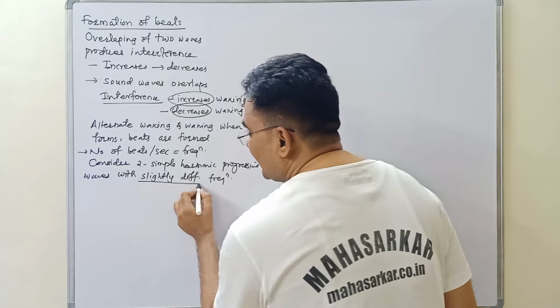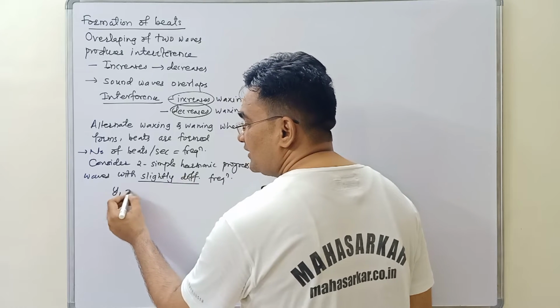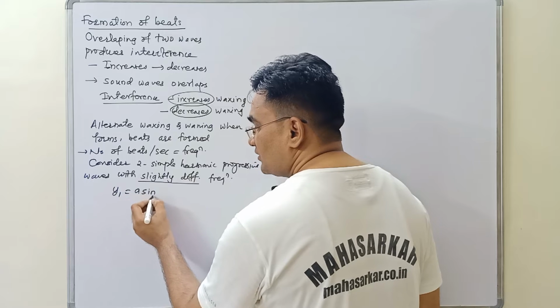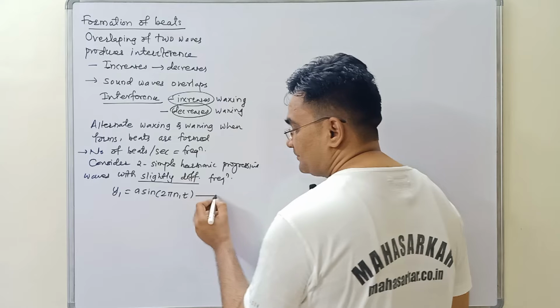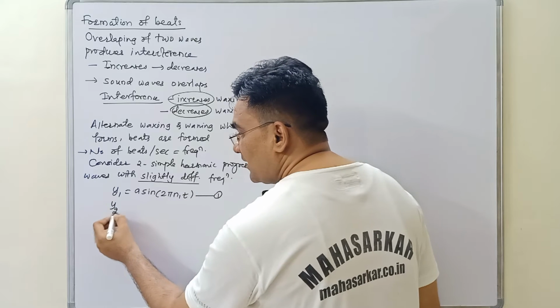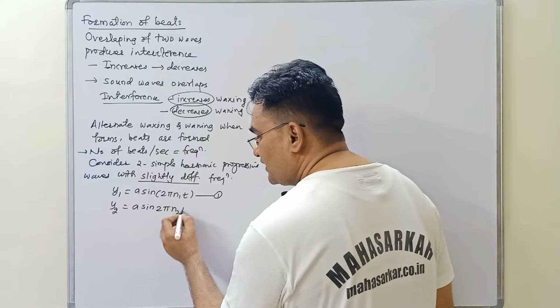Let the first wave be given by y1 equal to a sin 2 pi n1 t. The second wave is given by y2 equal to a sin 2 pi n2 t.